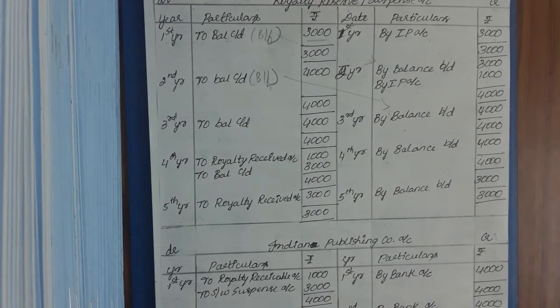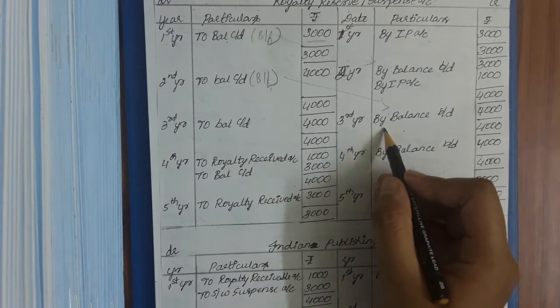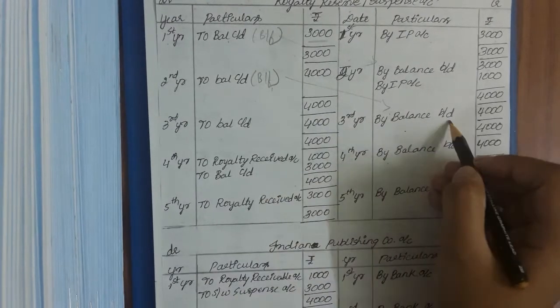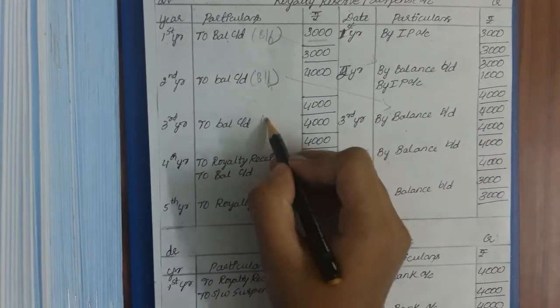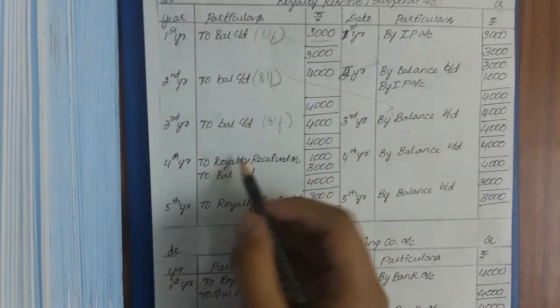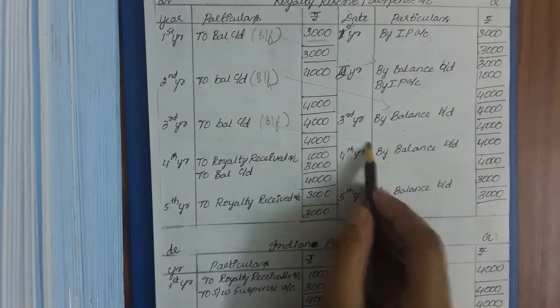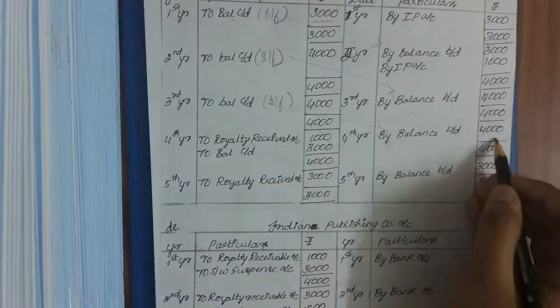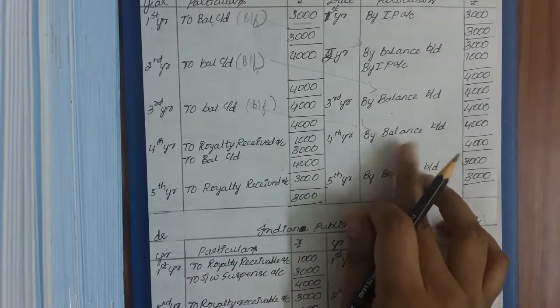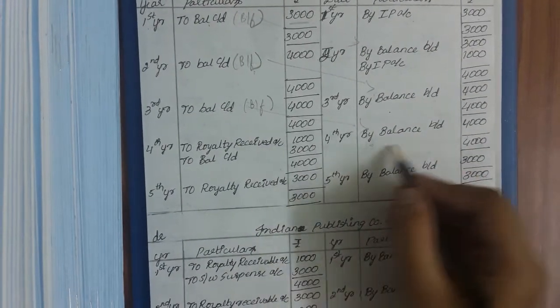You should show it year wise. So I'll be writing it as the next year. By balance brought down, exactly you will be carrying down on the other side, on the debit side, to balance carried down to the next year. In the fourth year, by balance brought down, if there is a short working in the fourth year, you will be writing by Indian Publishing account whatever the short working is.